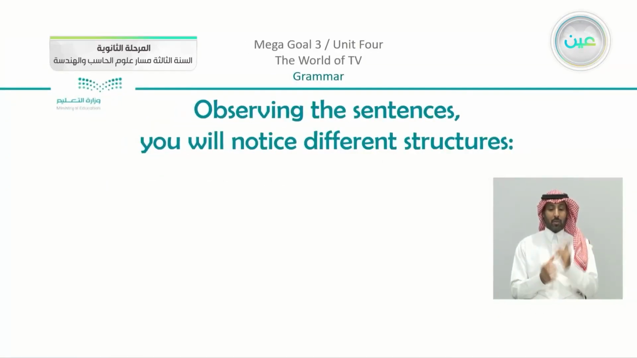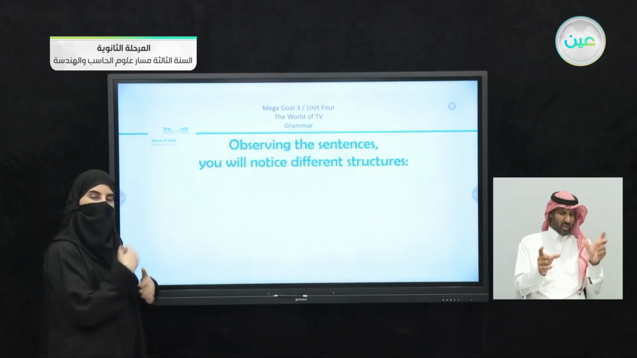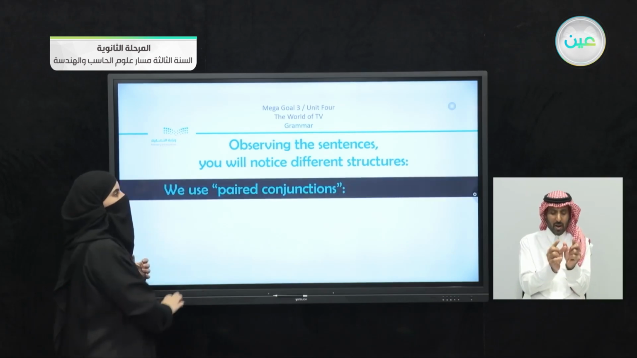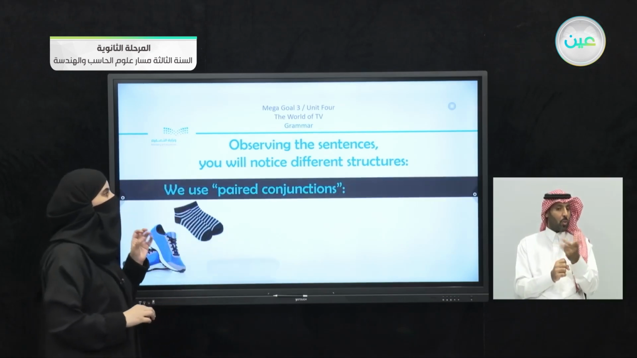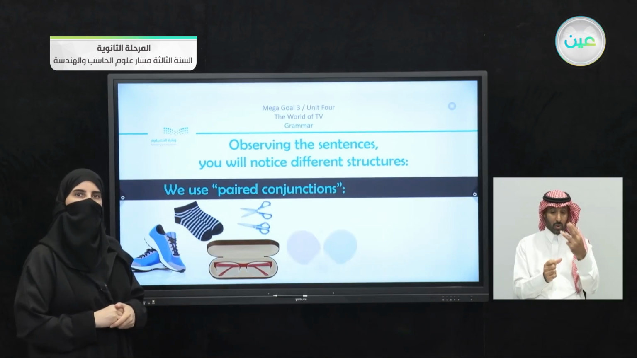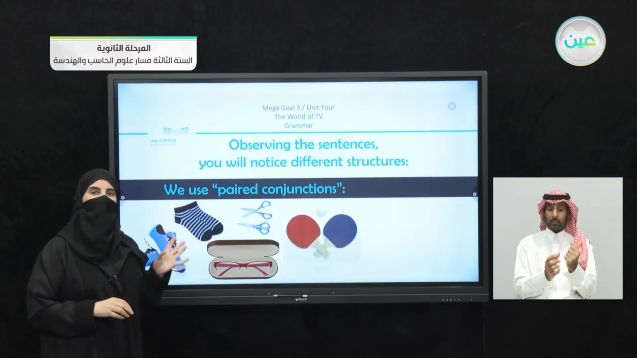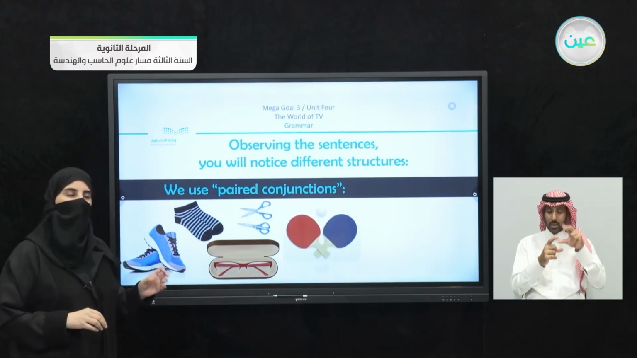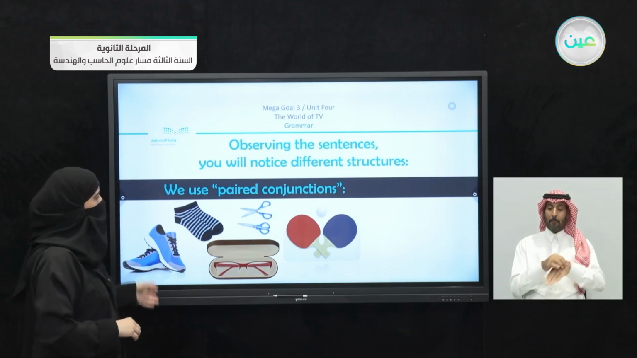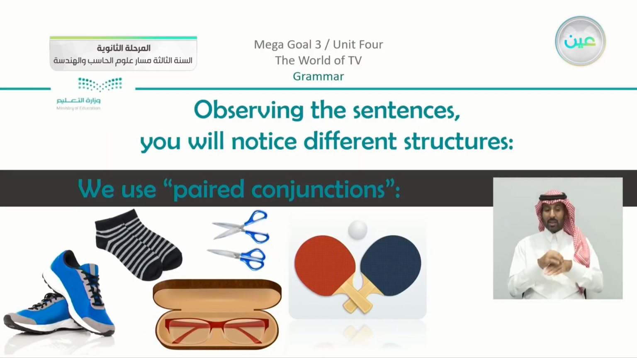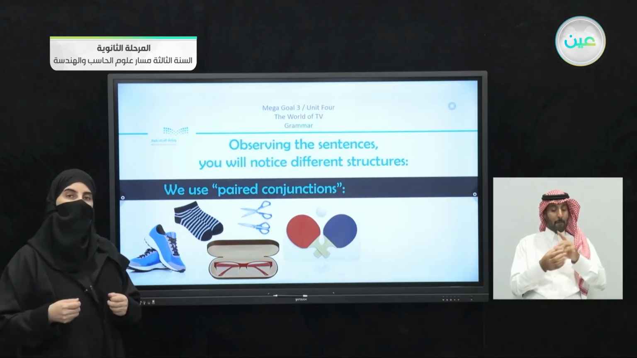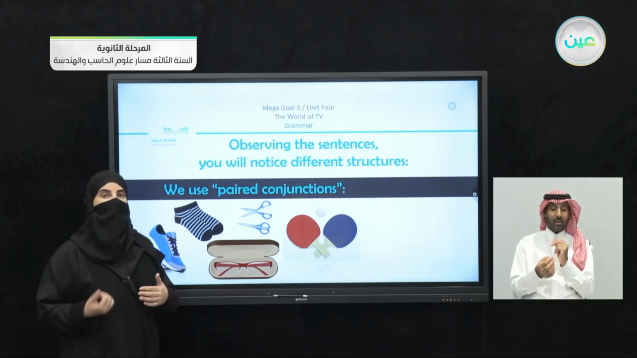Now, observing the sentences, you will notice different structures. We passed by the examples here, and I'm going to tell you that we used paired conjunctions. What are paired conjunctions? I'm going to give you some short examples. You can see that we have a pair of shoes, pairs of socks, a pair of scissors, a pair of glasses, and also the bats that are used for ping pong. So these are paired.